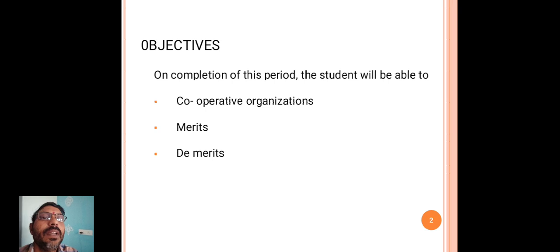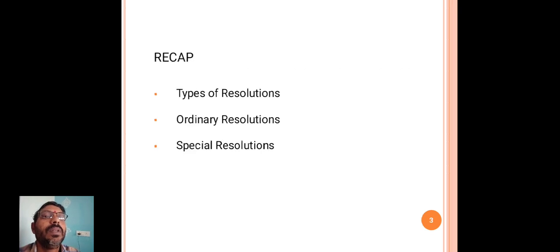In the last class, I have explained what is a resolution and what are the different types of resolutions. In the last class, I have explained very clearly about resolutions.